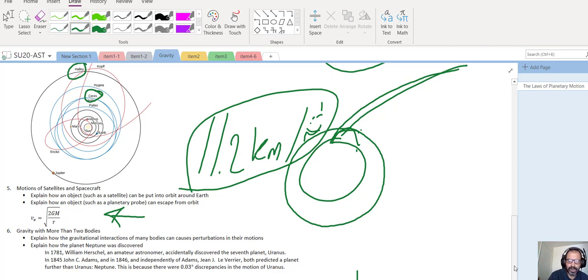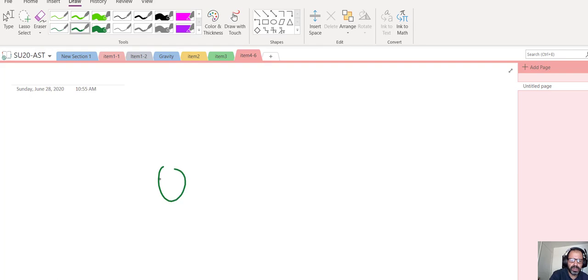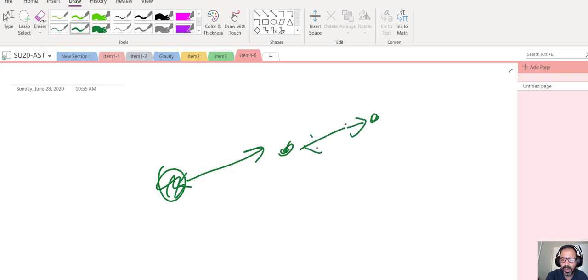Another thing in here is the objects in the solar system. For example, if I have the sun, and I have a planet that I'm studying, let's say Mercury, and I'm trying to explain its path. Well, Mercury is not just subject to the sun. There is Venus, which is not too far from here. When Mercury and Venus are in here, there is a distance between them. So yes, it's attracted to the sun by a big force because the sun has a big mass, but it's also attracted to Venus when it's on this side.